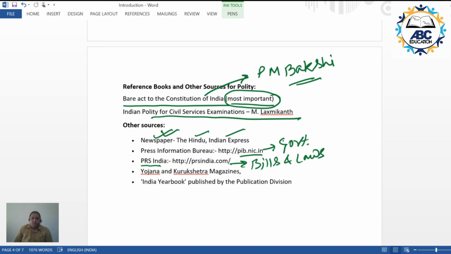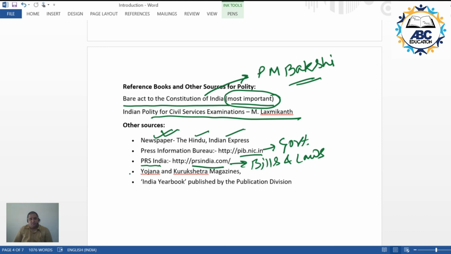So if you want to know the exact summary, the actual text of a particular bill, say a constitutional amendment bill, or for that matter take the example of the Jammu and Kashmir Reorganization Act, you can go to this website, prsindia.com. In the search bar you can type the name, and you can come to know about the bill text.